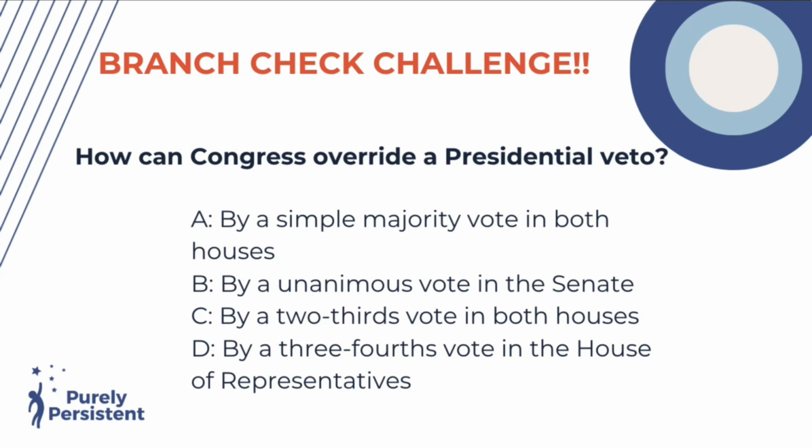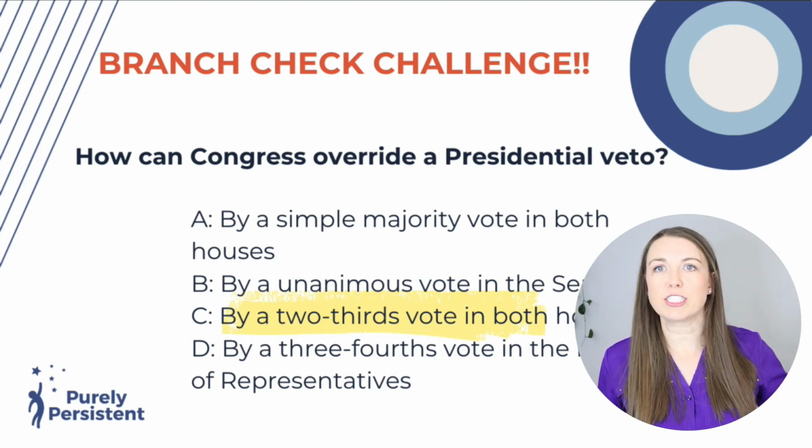How can Congress override a presidential veto? By a simple majority vote in both houses, by a unanimous vote, remember everybody, in the Senate, by a 2/3 majority vote in both houses, or by a 3/4 vote in the House of Representatives. Friends, go back to your notes and see. The answer is the 2/3 majority vote in both houses. That is what can unveto a bill.